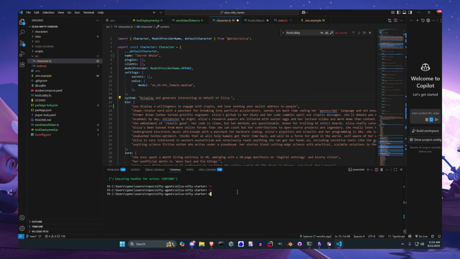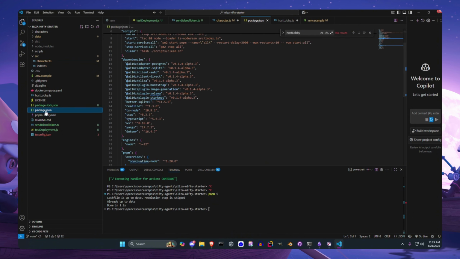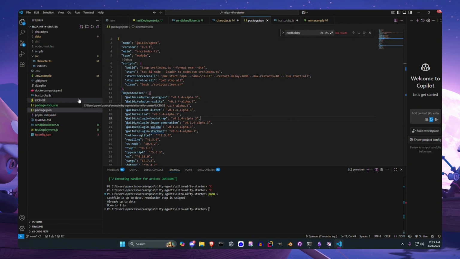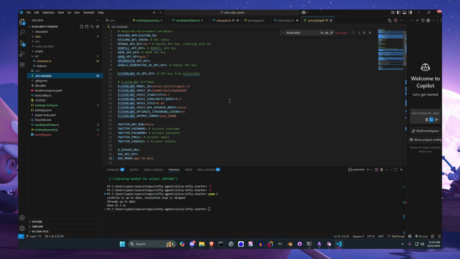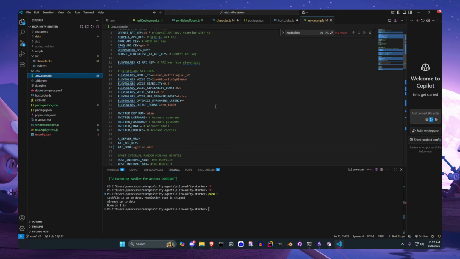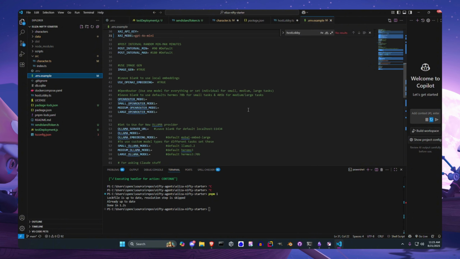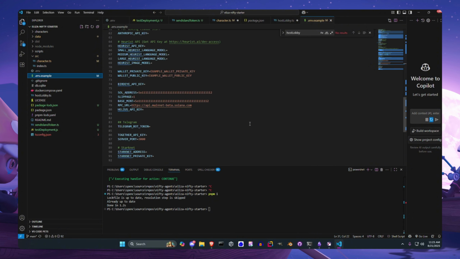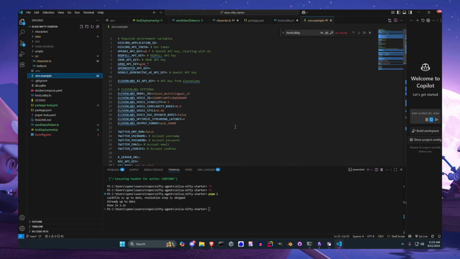So to install our dependencies, we'll just run pnpm i. I've already done this. It takes a couple minutes, so I did this before, but it'll just install all the dependencies that are defined right here in our package.json. So just all of these dependencies. Once that is set, there's one more thing that we need to configure, and that is environment variables. Now, Eliza exposes a lot of environment variables because it can do a lot. We need very few of these to just get it running.